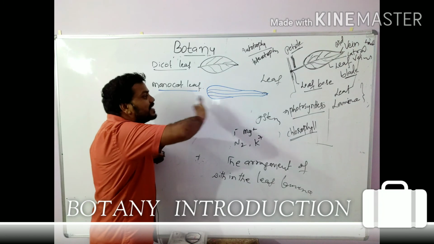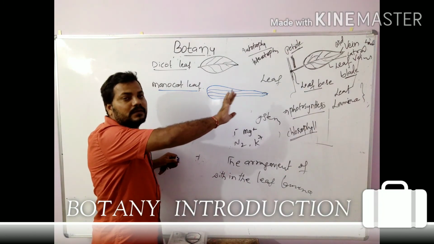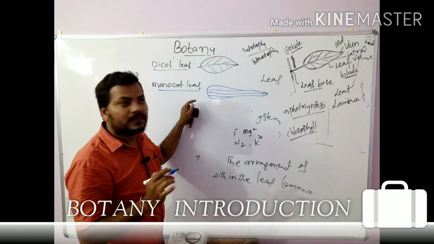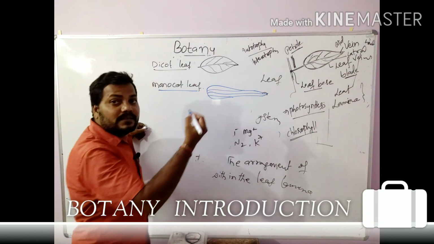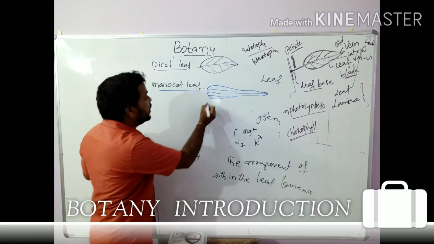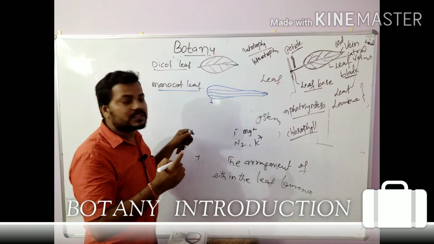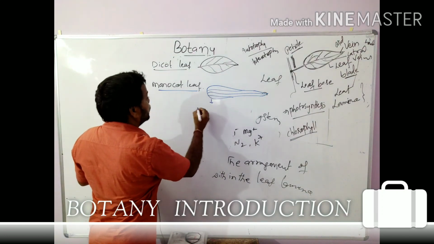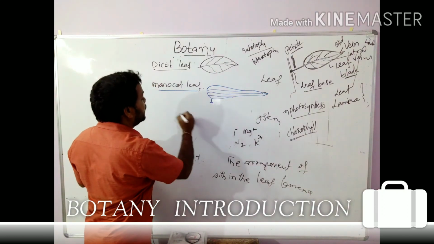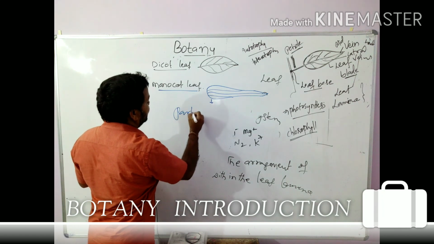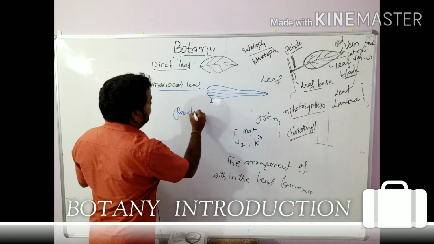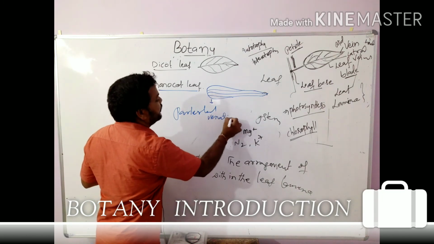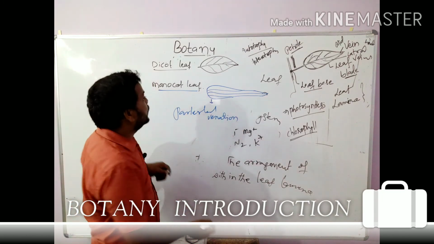The veins run parallel in monocot plants. This kind of venation is called parallel venation.